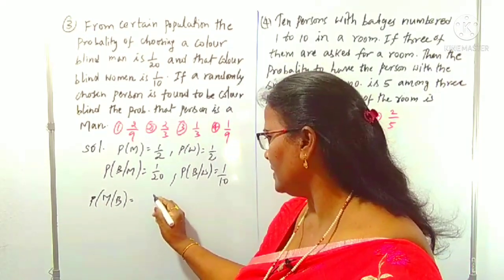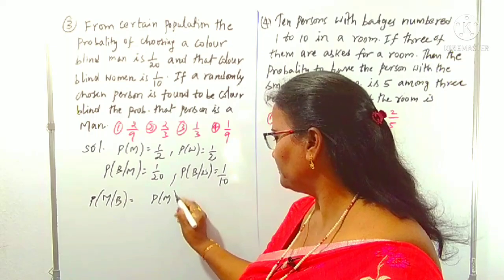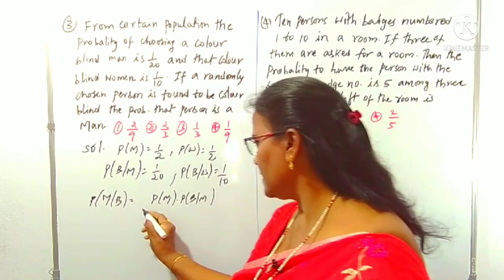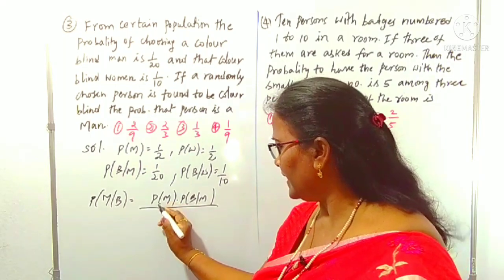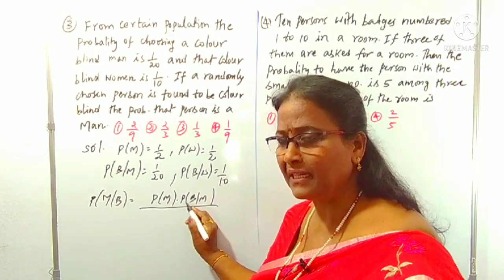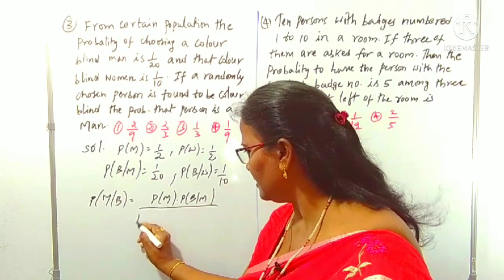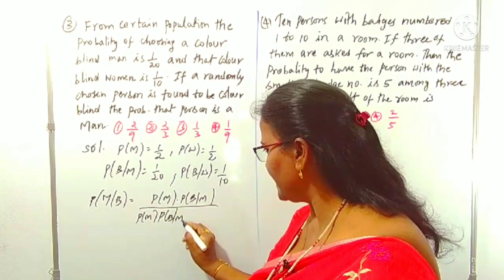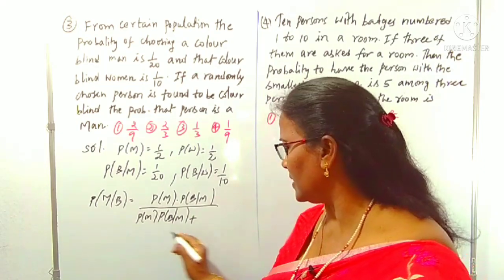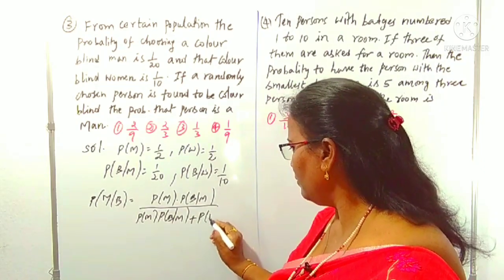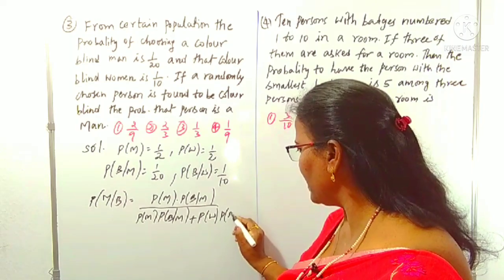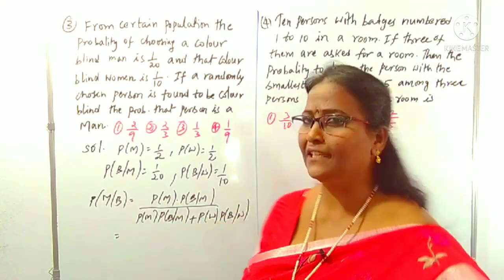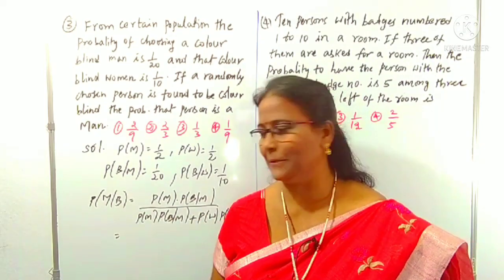Formally we write P of M into P of B by M. In case of man, we write man probability and the color blindness of man. In the same way we write P of M into P of B by M, plus again for women, this is total, P of W into P of B by W. Whatever you are calculating, this is our required probability.